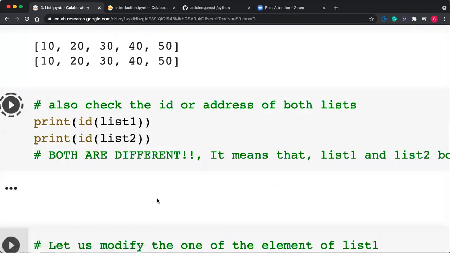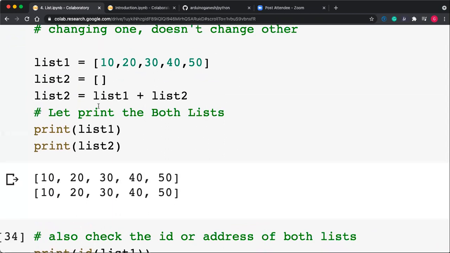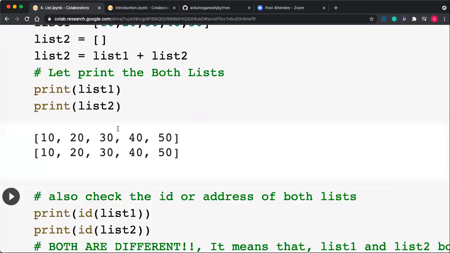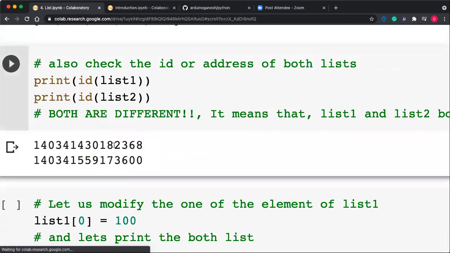So we can again check the address of list 1 and list 2. Though list 1 and list 2 both have the same data, you can check their addresses. The address of list 1 is different and the address of list 2 is different. Getting this?